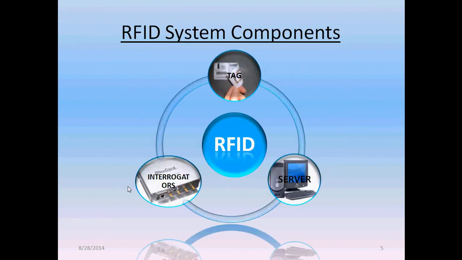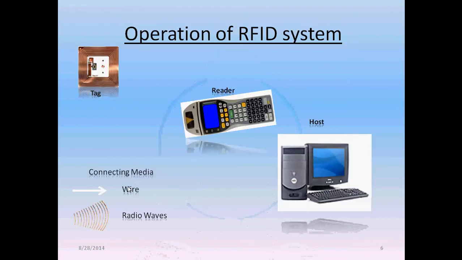RFID system components. The main RFID system components are tag, interrogators, and server. Operation of RFID system: tag, reader and the host are the main three parts of the RFID system. The connecting media may be wire or radio waves. Mostly the reader to host connection is wire and reader to tag connection is radio waves. Thus, the reader first sends the radio wave to the tag, then the tag sends back the radio wave to the reader. The reader extracts the information of the tag from that wave, then sends it back to the host.